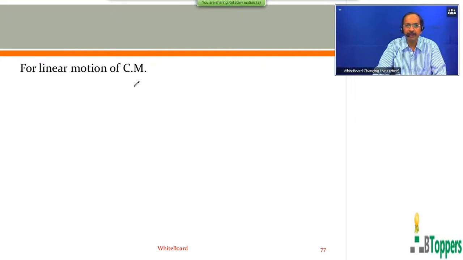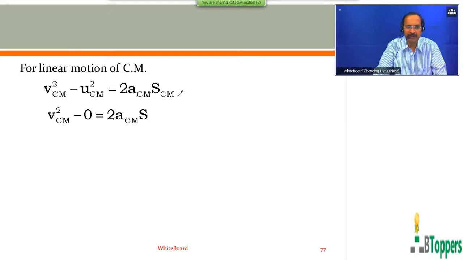So next, look at the screen here. For linear motion of center of mass, we can use the equations of one-dimensional motion with constant acceleration. That is, center of mass of the rolling body moves parallel to the inclined surface with constant acceleration. So we can use the equation v square minus u square equal to 2as. Here Vcm represents the magnitude of the final linear velocity of center of mass, and Ucm represents the magnitude of the initial velocity of center of mass, and acm represents the magnitude of the linear acceleration of center of mass. Scm is the magnitude of the linear displacement of center of mass. Scm I have written as s.